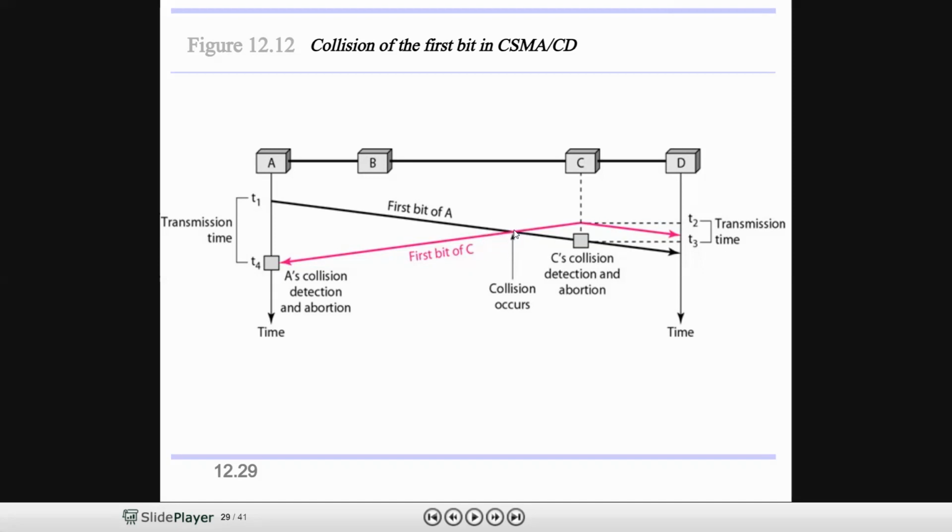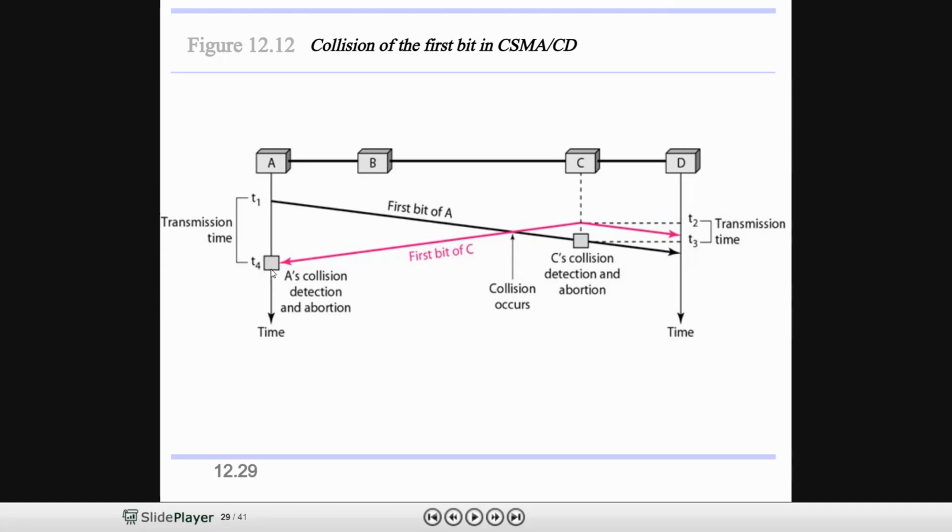Once the collision occurs, C knows, because C has collision detection and abortion. Whenever a station senses a collision, it immediately aborts the transmission. At what time did it stop the transmission? At time t3, C sees collision detection and abortion. Now this collision information will be known to station A at time t4.